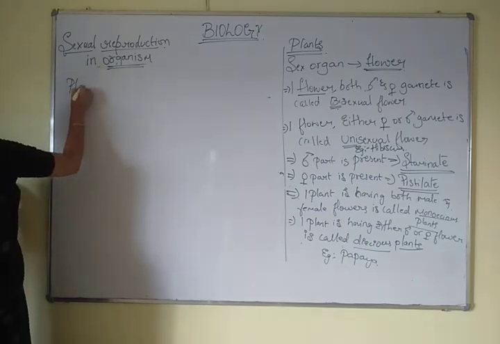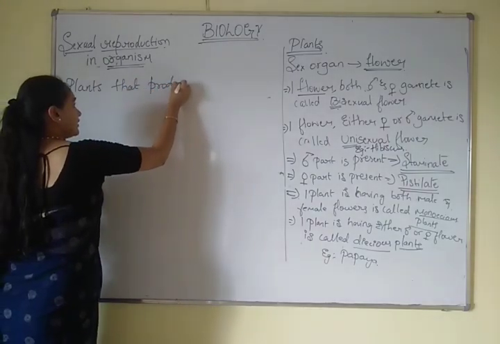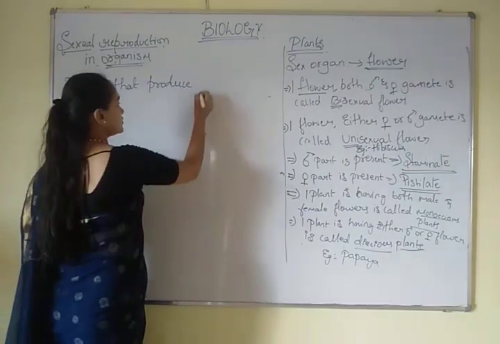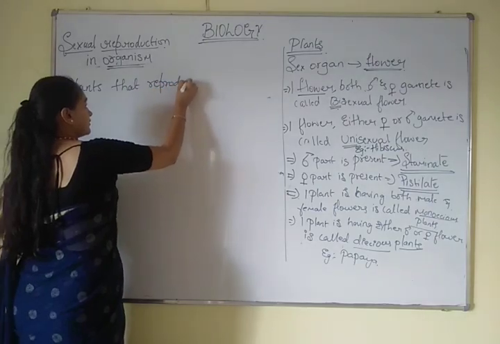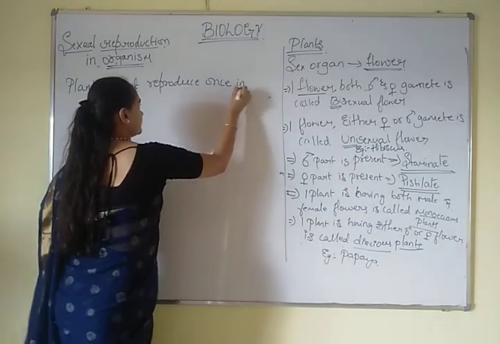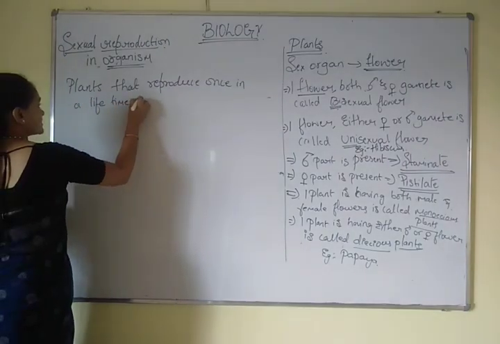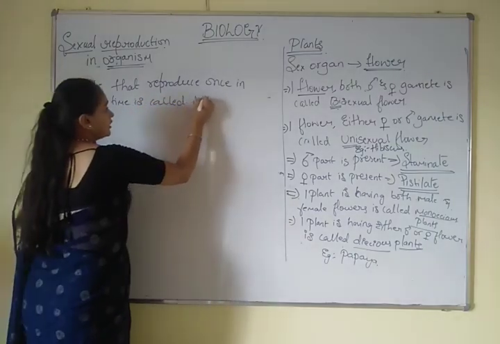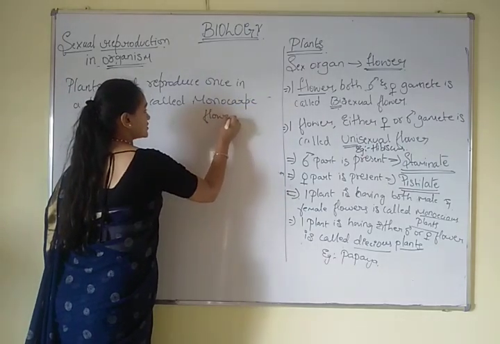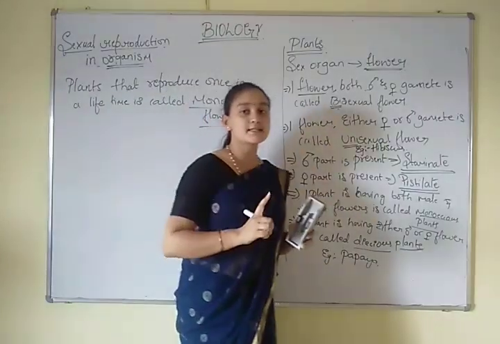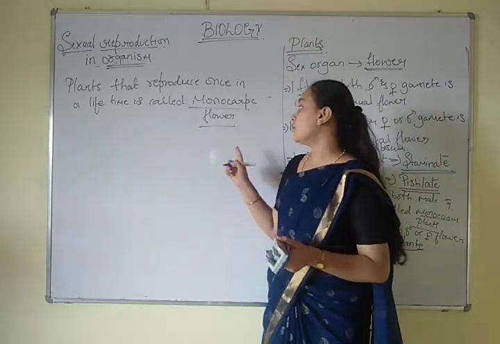So the plants that reproduce once in a lifetime are called monocarpic plants.